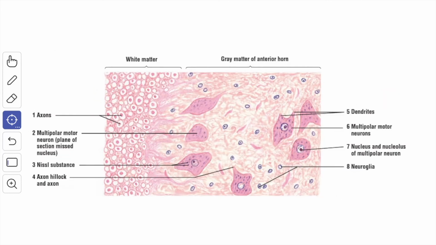This is a picture under higher magnification. This is the gray matter of the anterior horn. Here you can see the cell bodies of the neurons which are multipolar. Here you can see the nucleus and the nucleolus of the cell body, the dendrites, and here you can see the axon hillock and the axons. And this forms the white matter where you have the axons.